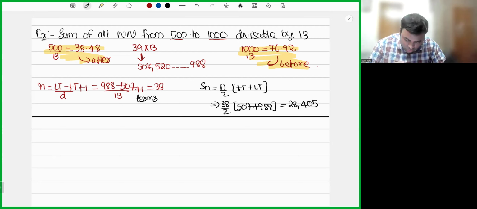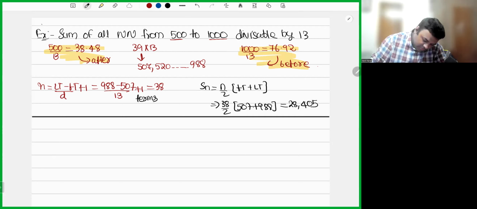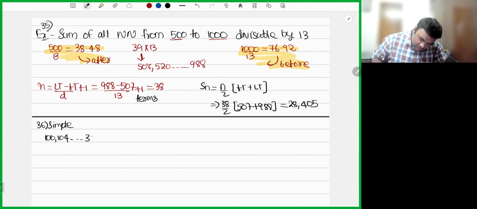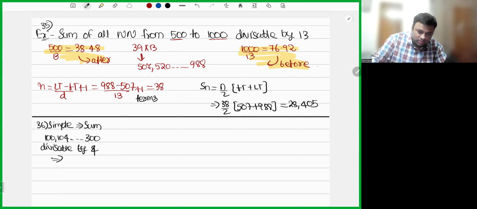Now, the 37th question, if you see, this was the 35th question. The 36th question is a simple one. What is the 36th one's answer? 100, 104, and so on till 300, divisible by 4. How much did you get as the answer? 10,200. Fine, Yogita. 10,200 you got, right?